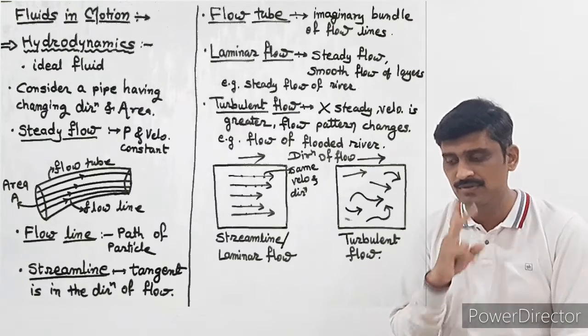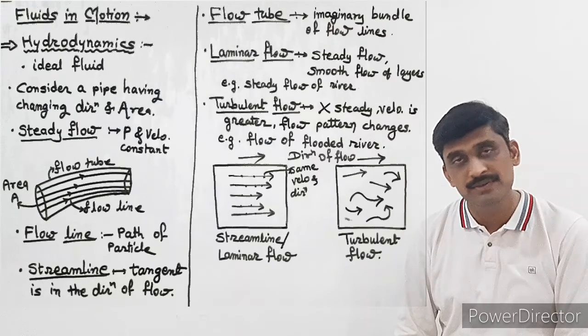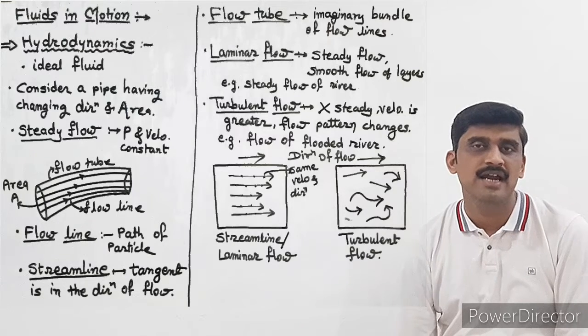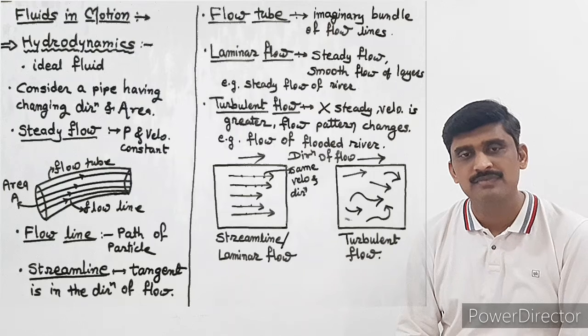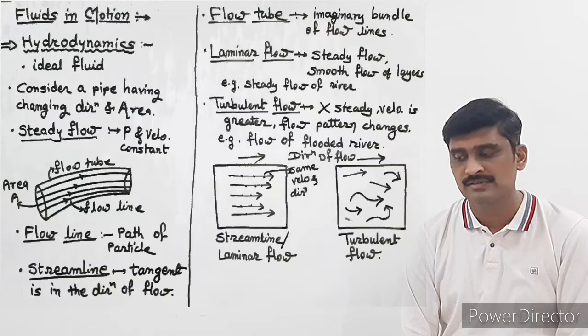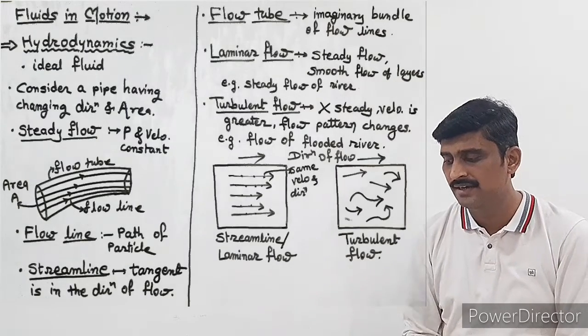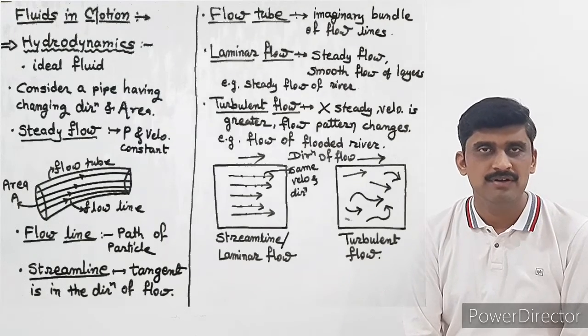There are two types of flow depending upon the velocity and direction of the particles of the fluid. Such types of flows are streamline or laminar flow and turbulent flow. Both are shown in the diagram. You have to study that. And further we can see what is meant by critical velocity and Reynolds number. Okay, so remember all these things.